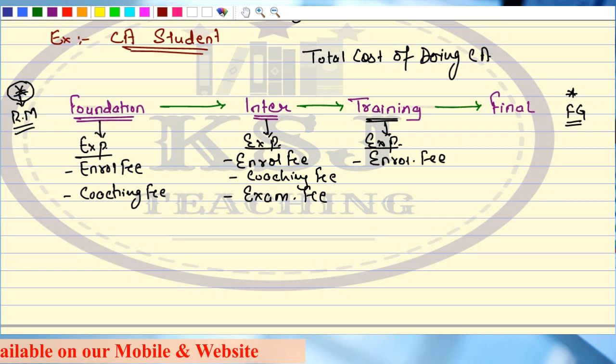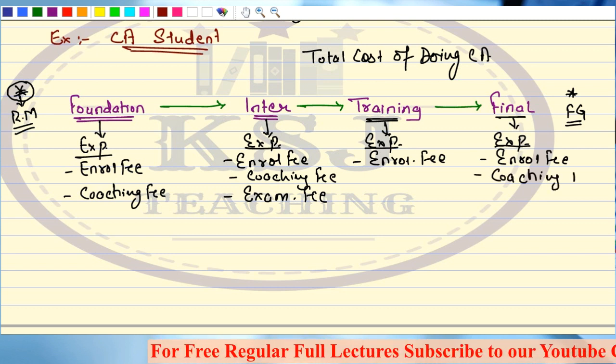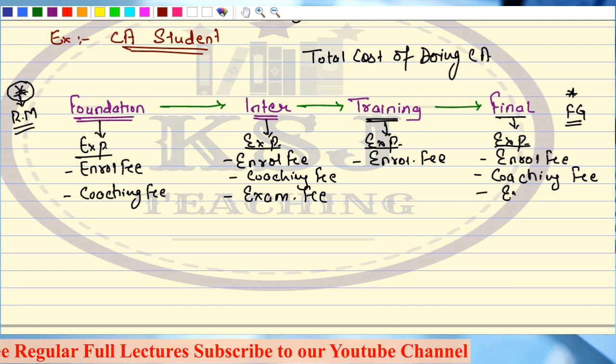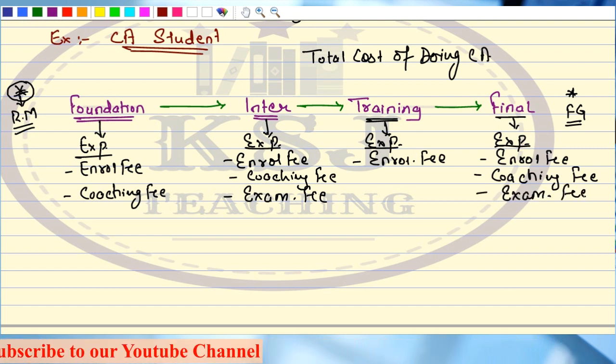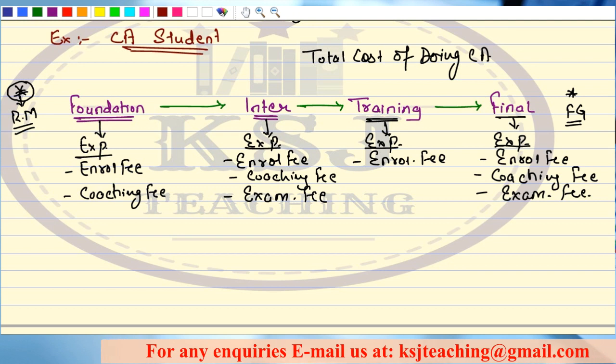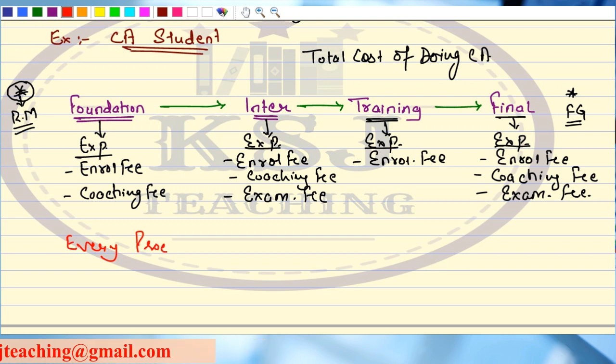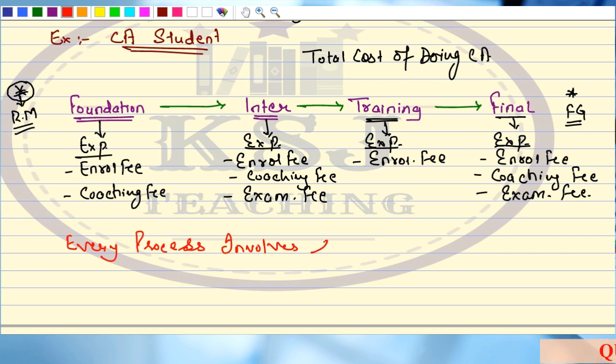Again, at the final level, we will have some expenditure like the admission fee, or what we call the enrollment fee. Then we will have the coaching fees, a huge coaching fee, right? Then we have the examination fee, books and all those things, right? So that means at every process you are incurring some expenditure. Every process involves some expenditure, right?